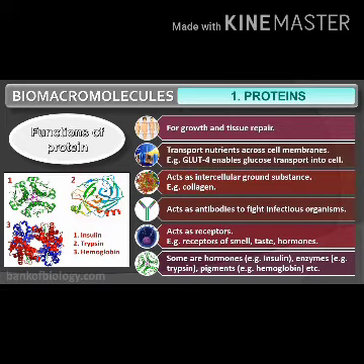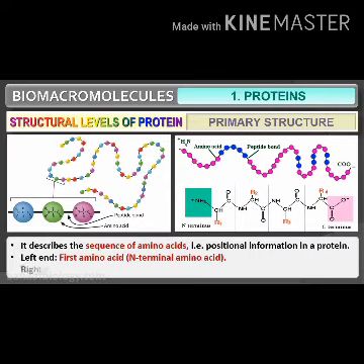Next comes the structure of proteins. There are 4 different levels of structure. They are primary structure, secondary structure, tertiary structure and quaternary structure. First of all, we can study the primary structure of proteins. The primary structure describes the sequence of amino acids, that is, positional information in a protein. The left end has the first amino acid, the N-terminal amino acid. On the right end, we can see the last amino acid, the C-terminal amino acid.